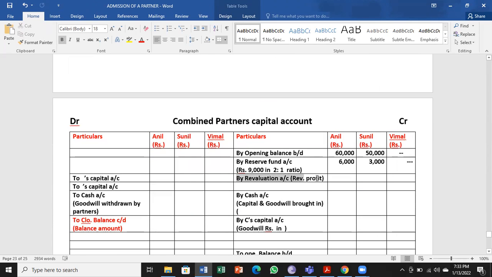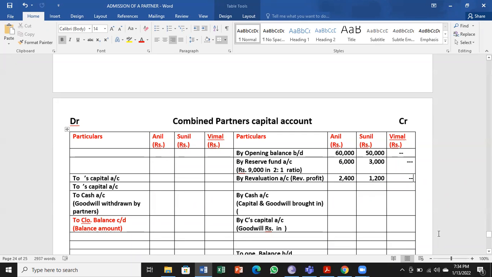So by revaluation account, revaluation profit 2,400 for Anil, 1,200 for Sunil. This is very, very important for you to know. So these are the steps. I have left one line space also to make you understand the concept clearly.